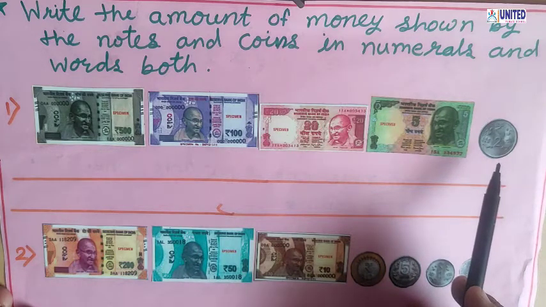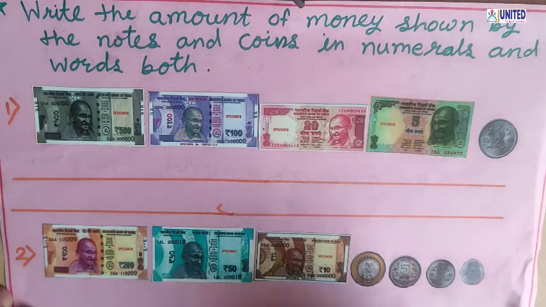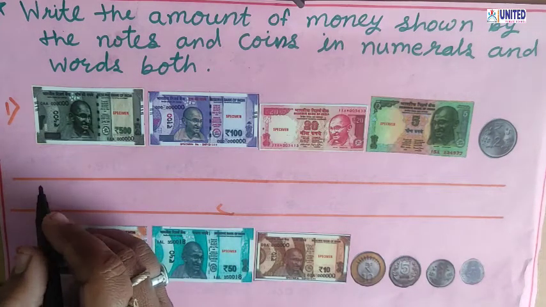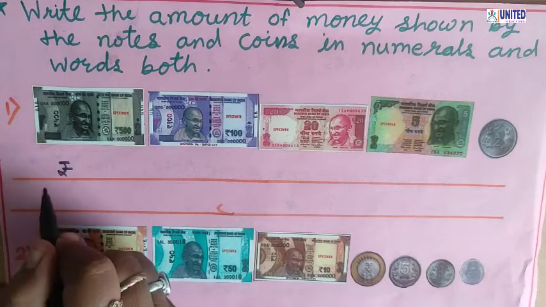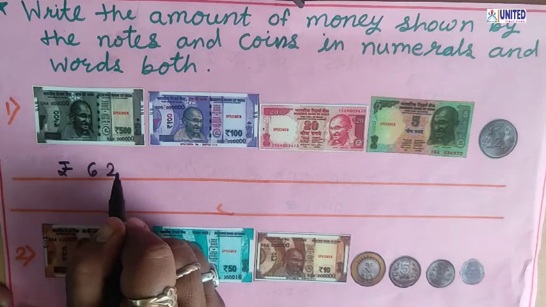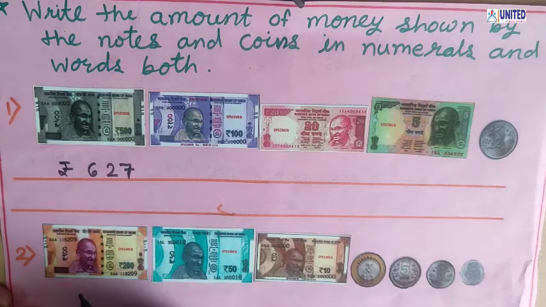So what is the sum here? 625 plus 2, so 627. So what is the total money here? We can write the money with the rupees symbol. So we write here rupees 627. In this way we can write it in figures.